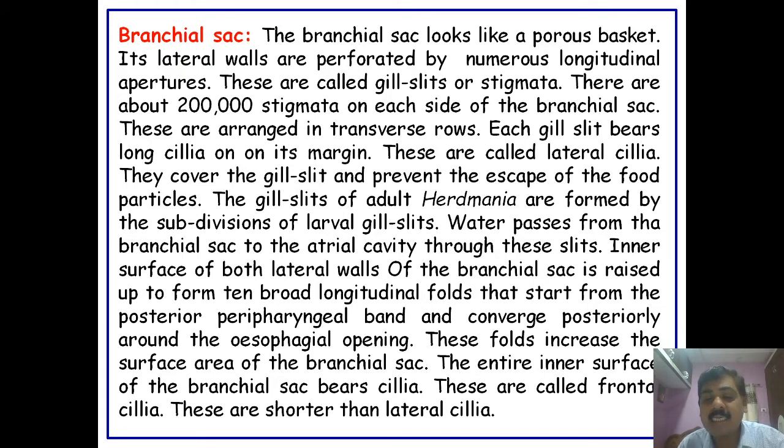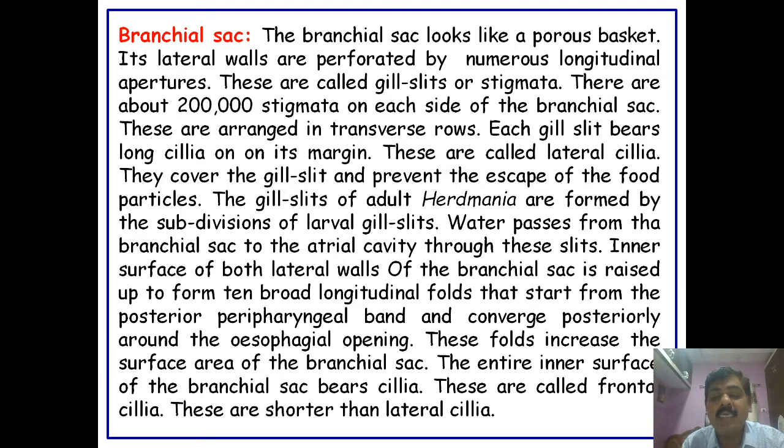Water passes from the branchial sac into the atrial cavity. That means from the branchial sac or the pharynx, the water goes to the atrial cavity through these slits. The inner surface of the lateral walls of the branchial sac is raised to form broad longitudinal folds that start from the posterior peripharyngeal band up to the esophageal opening.